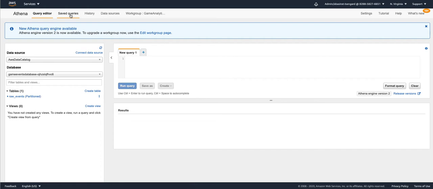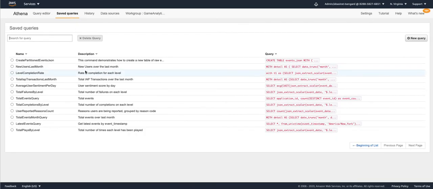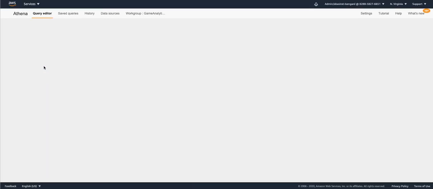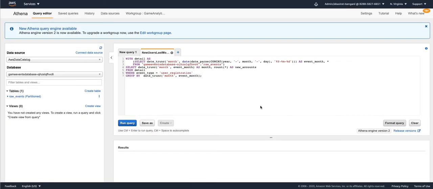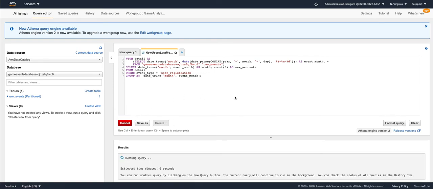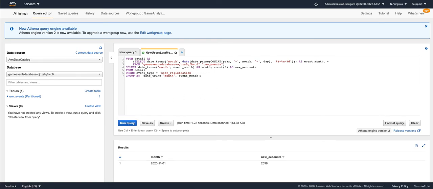Let's click on the Saved Queries tab, and then here we can see the list of our saved queries. We can select one of these existing queries to execute it, and we can also customize the queries if we want. So let's start with the new users last month query. If I run this query, I can get the number of user registrations for new accounts for last month, for the month of November. And you can see that data here.